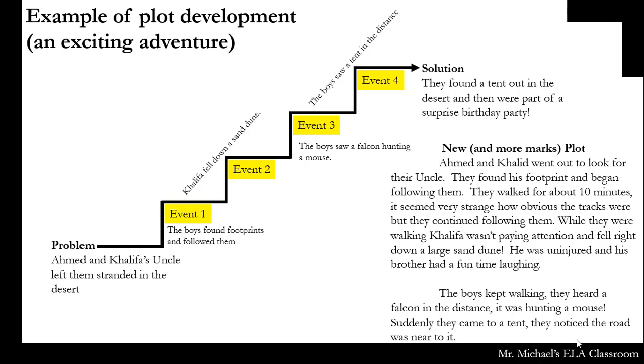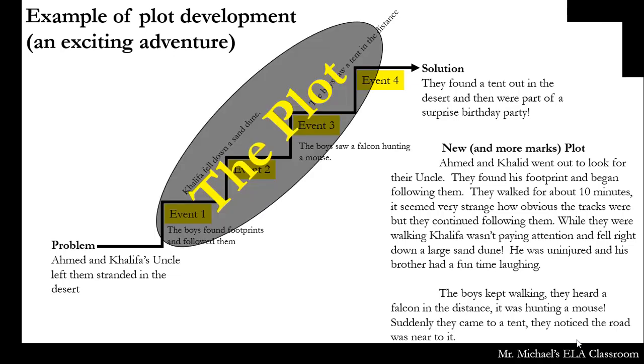Also, we're going to be doing a fluency reading strategy this week about the pace in which we read. So I want you to take notice of how I am reading the story as well. So what we've done is added 2 more events here, and that basically will give us more marks, but it'll also allow us to develop it more. So all of these events are just the plot. That is exactly what they are.